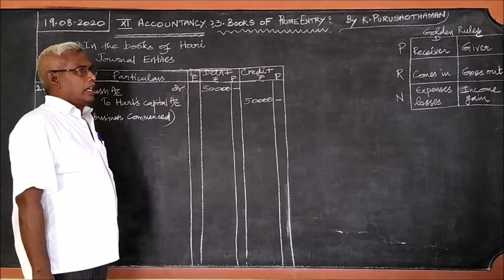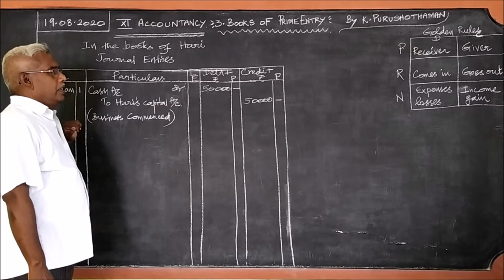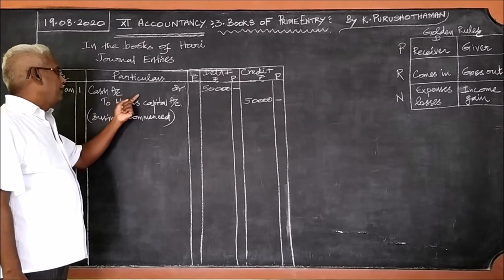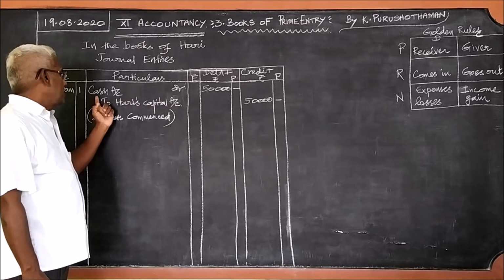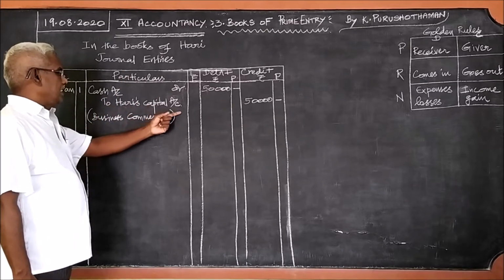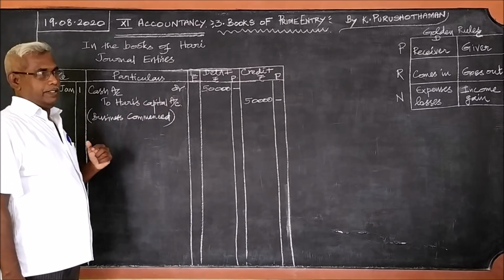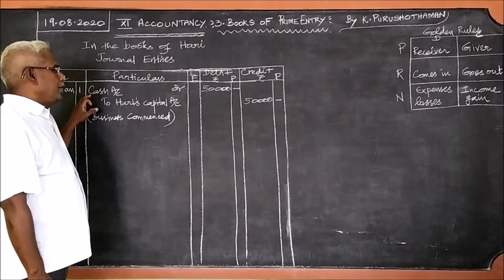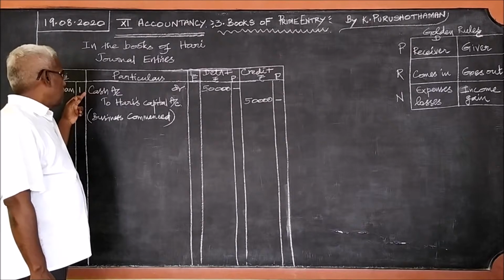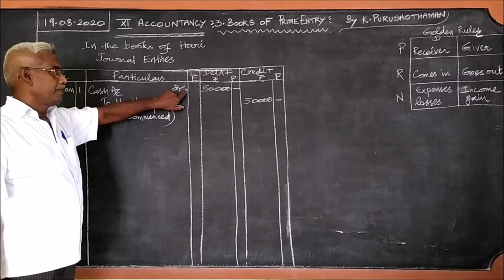Again, as I said in the other class also, it is a journal entry. What are the important aspects of this journal entry? The first line is for debit, written using the debit rule. The second line is written using the credit rule. The first line should begin near the margin, and the debit amount goes at the end on that side.